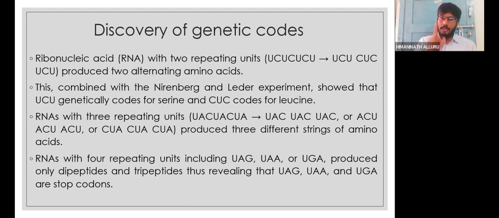For each and every single codon, he repeated n number of times what amino acid it is going to express. Because of this he came to understand that there are some combinations, UAG, UAA and UGA, where whenever he tried to express them in laboratory conditions, amino acids were not formed.